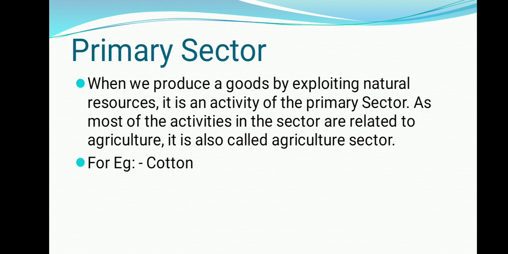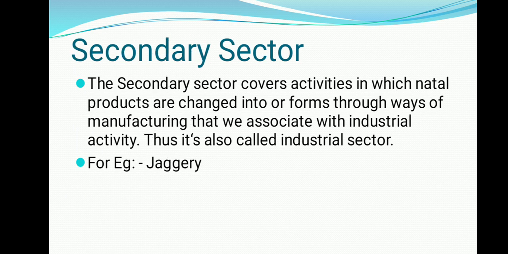So let us talk about the secondary sector. Secondary sector covers activities in which natural products are changed into another form through manufacturing. So in short, natural products are converted into other products through manufacturing. For example, we have taken cotton in primary sector. When the cotton is grown, then it comes in primary sector. But when it is ready, then what do we do with this cotton? Clothes are made with this cotton.